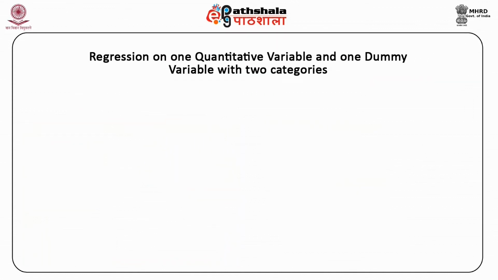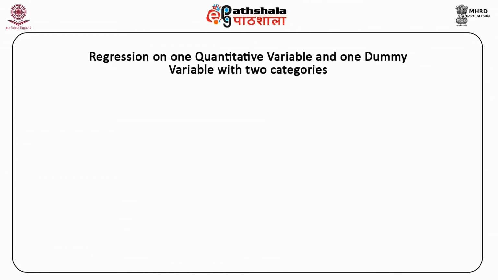Starting with our first topic, which will make you clear about how regression models with dummy variables may include both qualitative and quantitative variables as explanatory variables. We will at present focus only on dummy or qualitative variable with two categories to keep things simpler.